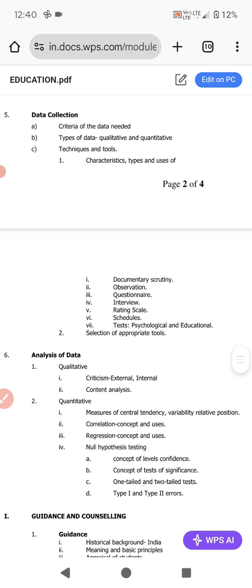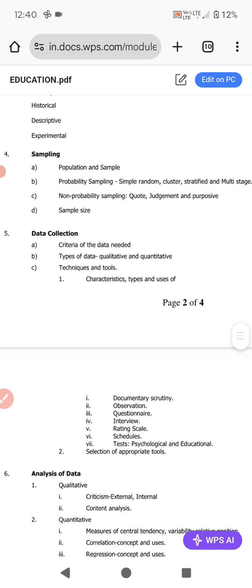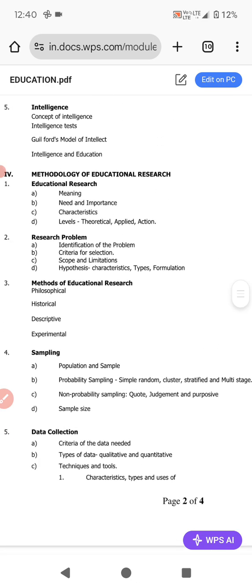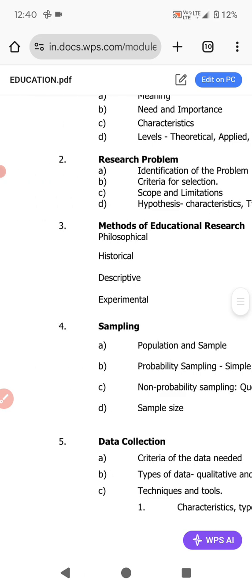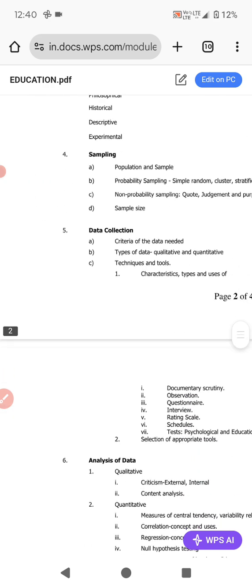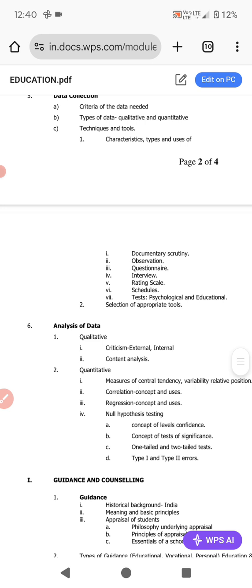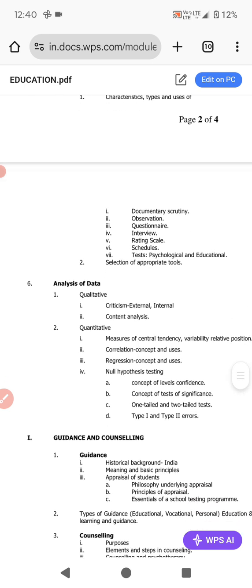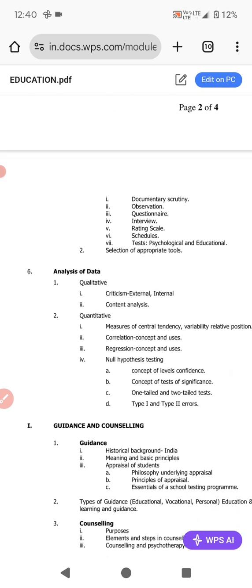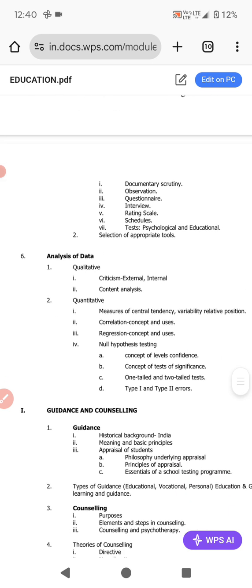After that, analysis of data. First we define the problem, then select the method, then do the sampling, then collect the data. After collection of data we analyze the data. In the analysis of data, first we analyze the data qualitatively. Criticism, external and internal, we study under historical research: criticism of data, internal as well as external criticism.